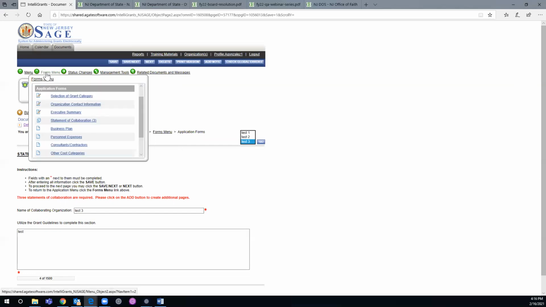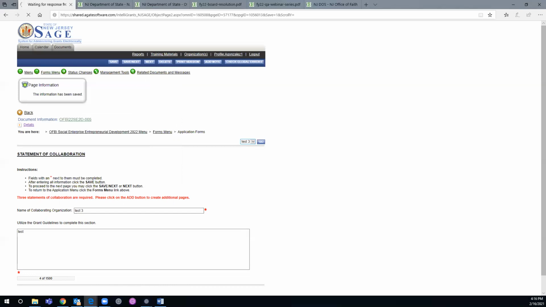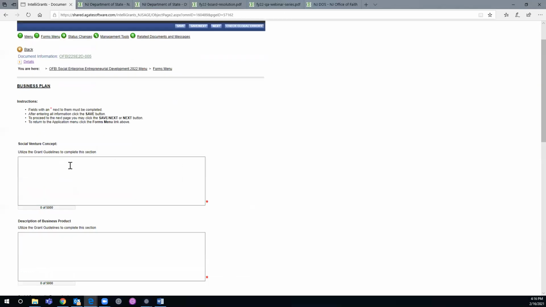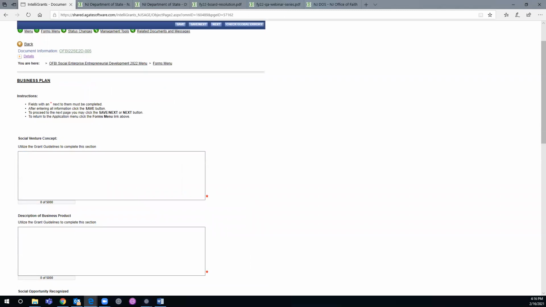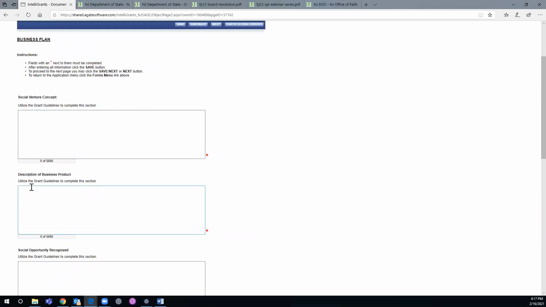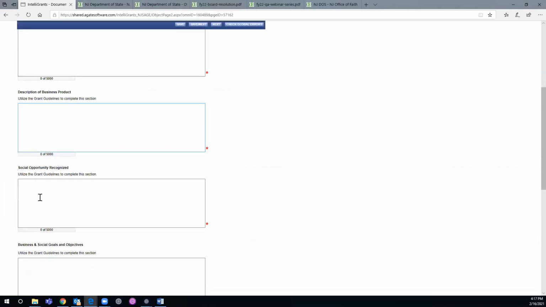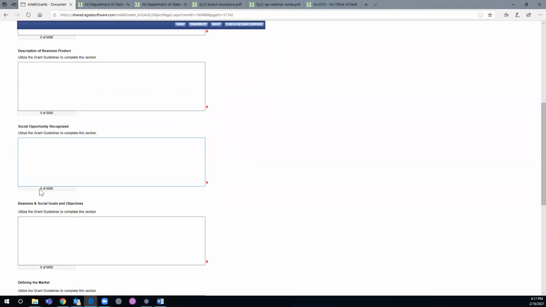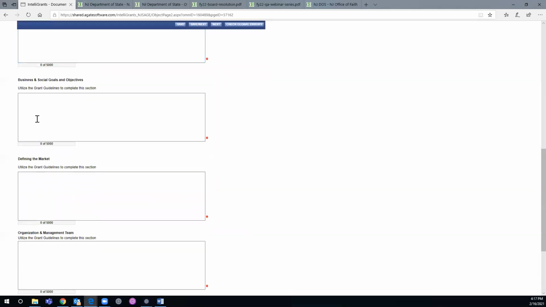Everything is fine. You go over to the forms menu and you go to business plan. You click business plan. Under business plan, it'll follow what's in Sage. So it'll say social enterprise venture concepts. You're going to need to answer the bullets that are associated to that. Description of business, product and services, and the grant guidelines. There's 2 bullets associated to that. Social opportunity recognized. There are bullets associated to that in the grant guidelines.